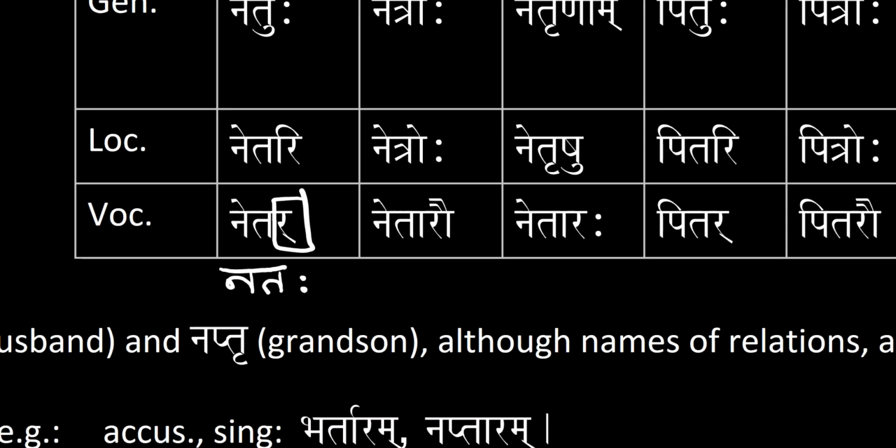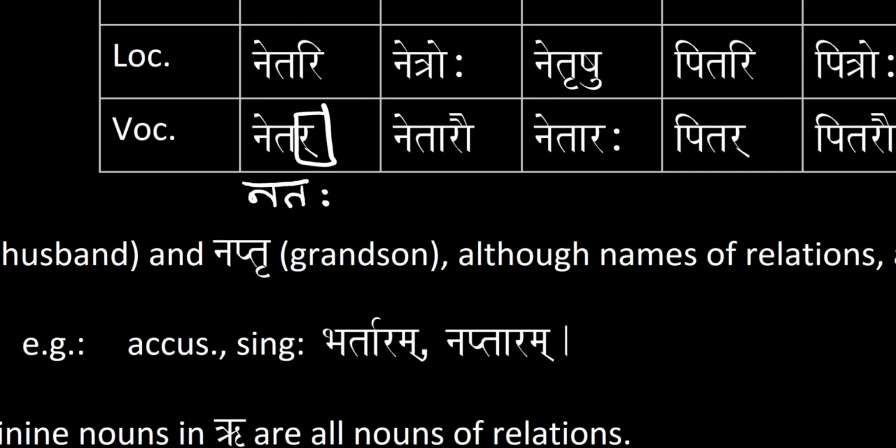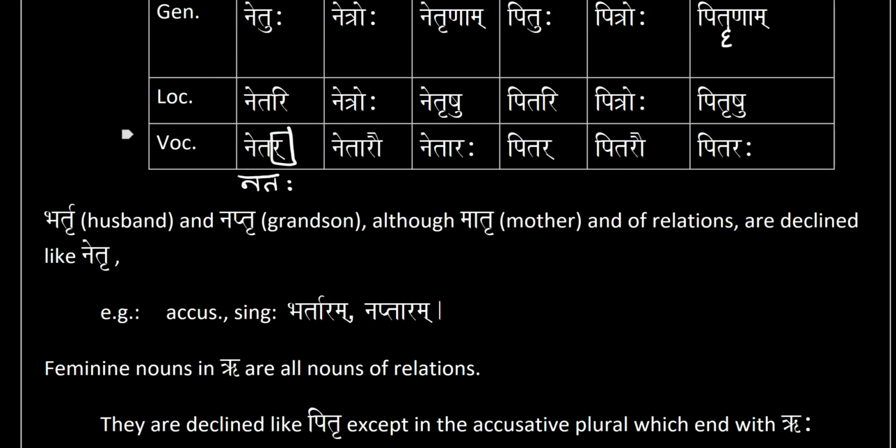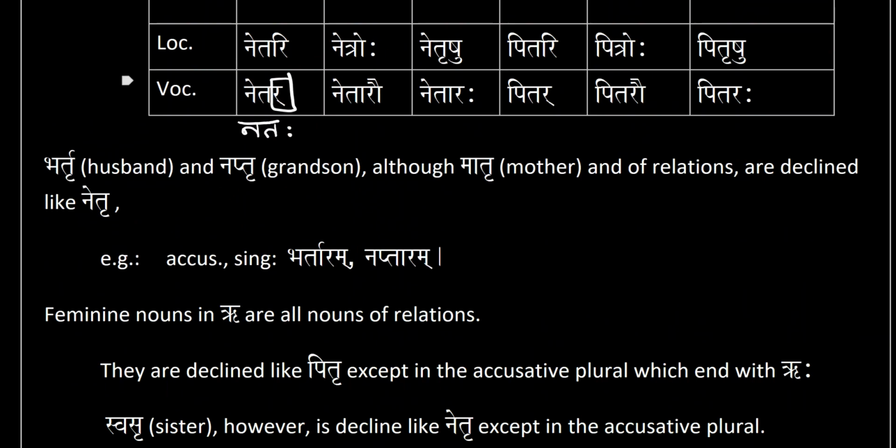Now, there are some exceptions to this rule. Those exceptions are for the words husband, which is bhartri, and grandson, which is naptri. Although these two words, and matri, mother, are all nouns of relations, they are declined like netri, as if it is an agent noun.